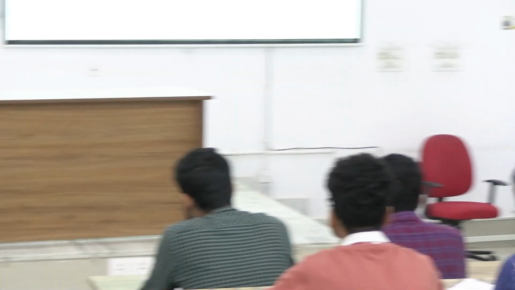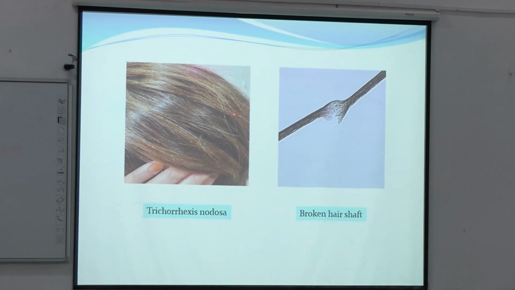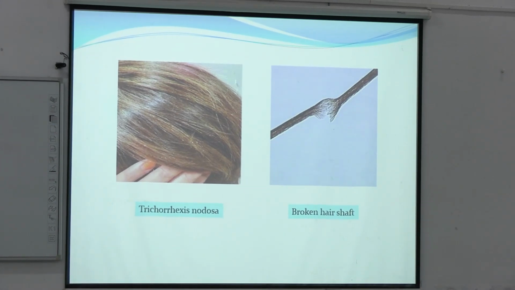This is Trichorrhexis nodosa. Can you see the white dots in here? This seems like a damaged hair. And here is the microscopic picture of this broken part. This is called Trichorrhexis nodosa. In your NEET PG exam, such images are also given, and they may ask in which enzyme deficiency or in which metabolic disorder this may be seen. Okay.